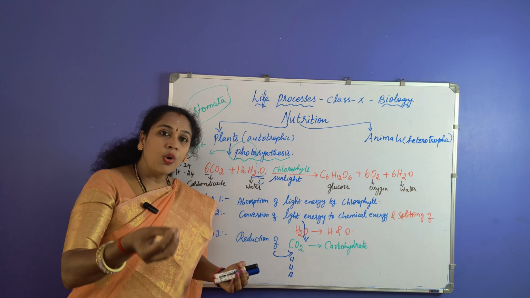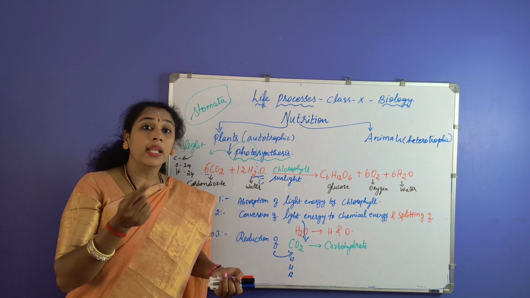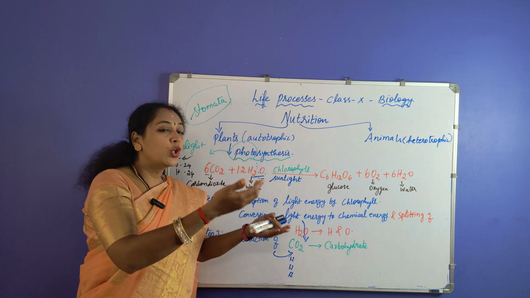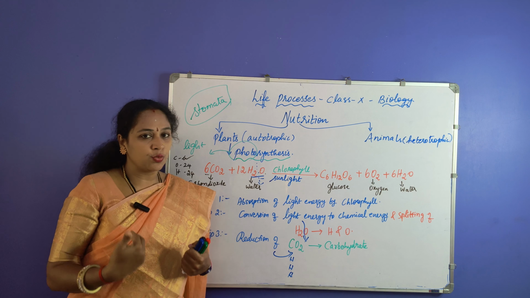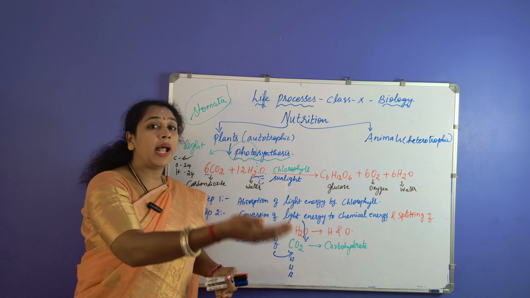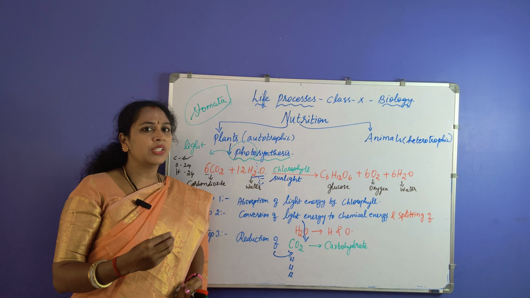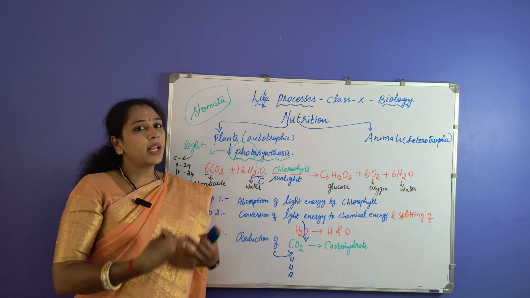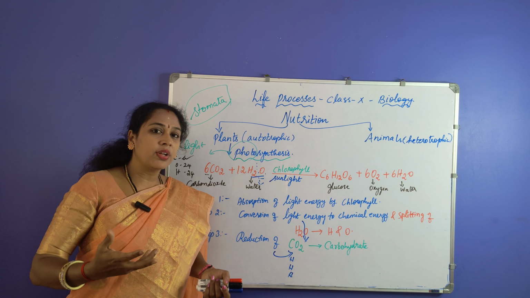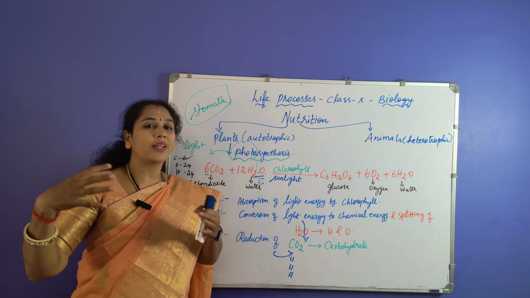The material available outside is of different composition and different complexity, and each organism has to use a different mechanism to utilize that food source in its own body, either by ingesting, or breaking it down into simple material and then taking it in, or by simple diffusion. Unicellular organisms use a very simple mode of taking in food particles, whereas complex organisms require different modes of intake, and they have specialized organ systems in their body.